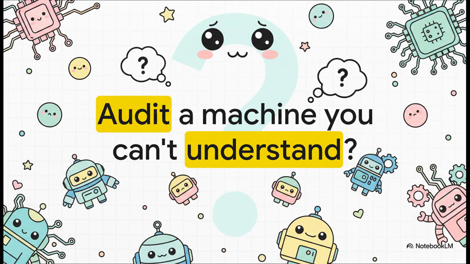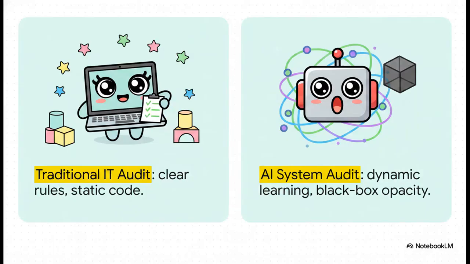But before we get into the nitty-gritty, I want you to consider this really profound challenge. How do you audit a machine whose decisions you can't even understand? It's a fascinating question, right? When we apply ISO/IEC 42001 to modern, totally opaque AI systems, we aren't just looking at static lines of code anymore. No, we're dealing with systems that learn, adapt, and sometimes make choices that, honestly, even their creators struggle to fully explain. This means we need a massive shift in perspective.